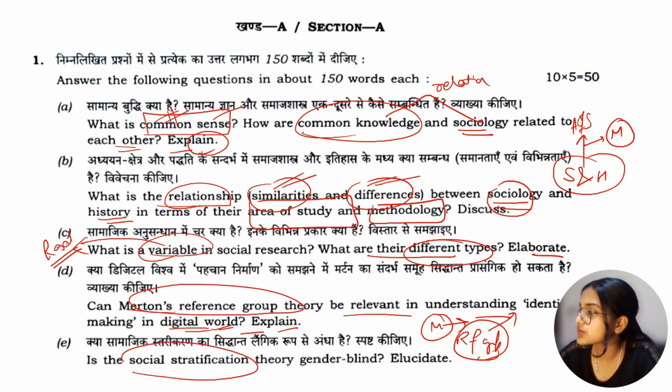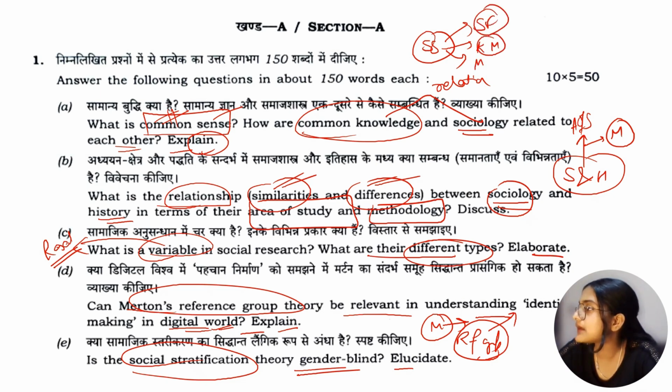E part says: is social stratification theory gender blind? Elucidate. Just social stratification की जो हमारी theory है, basically we have three perspectives. We have the perspective of structural functionalists, we have the perspective of Karl Marx, and we have the perspective of Max Weber. So it says कि जो भी theory, जो भी perspective हम पढ़ते हैं, is it gender blind? Yes or no, we have to elucidate, मतलब उसको explain करना है कि क्या वो gender blind है according to you or not.